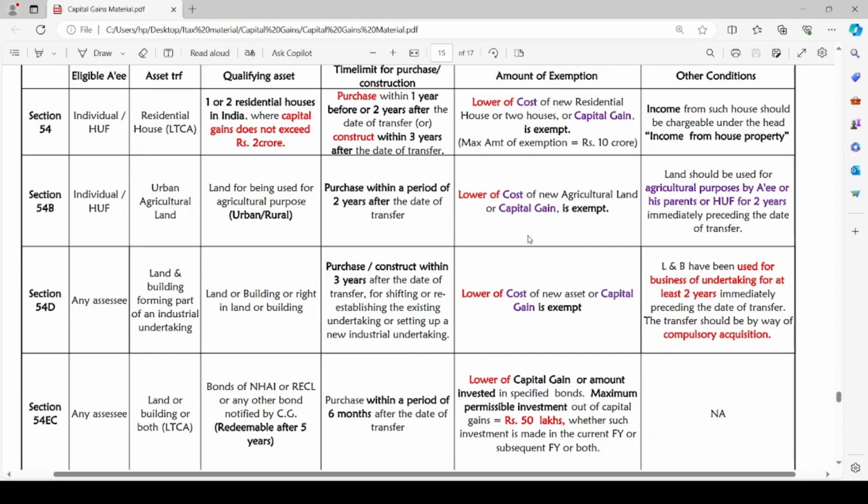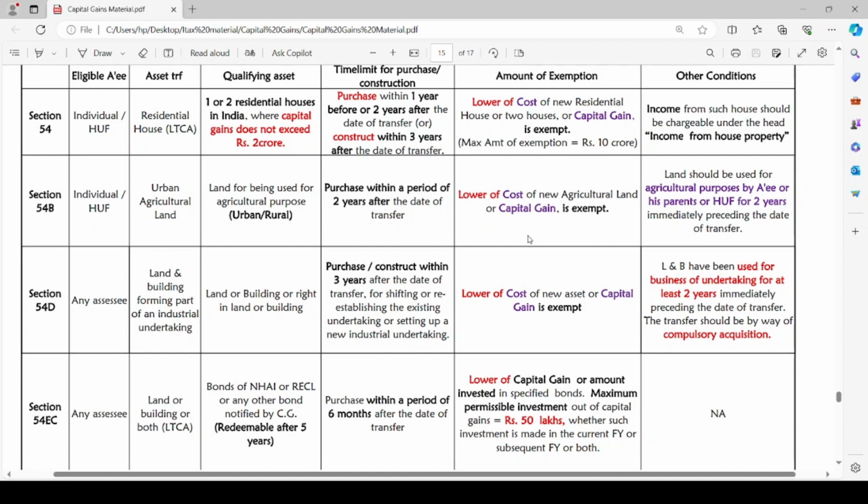Lower of cost of new agricultural land or capital gain is exempt. Similar to the previous case, either the cost of new agricultural land or capital gain, whichever is lower, is exempt. The condition to be satisfied is land should be used for agricultural purposes by the assessee or his parents or HUF for 2 years immediately preceding the date of transfer.